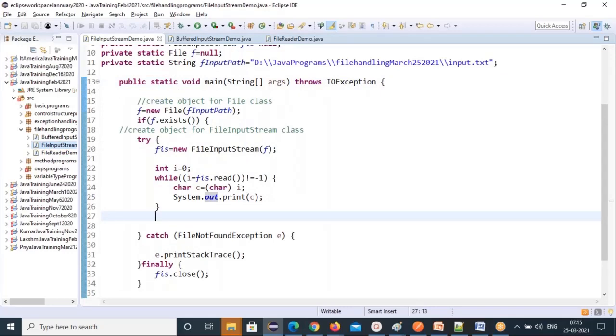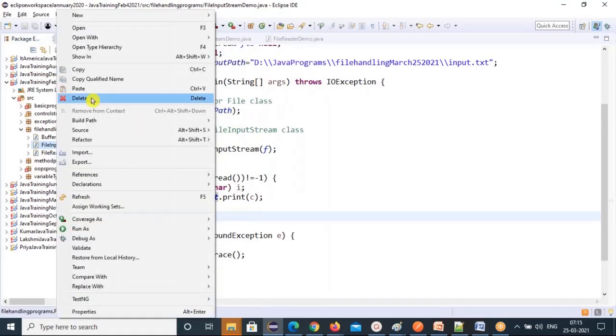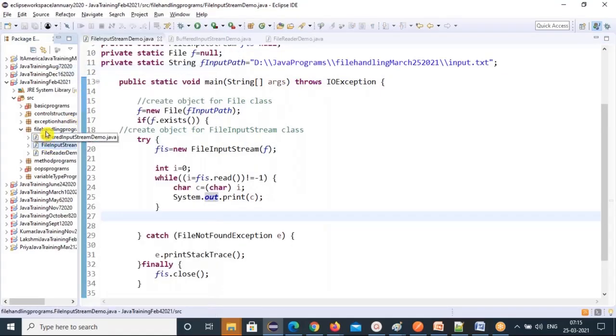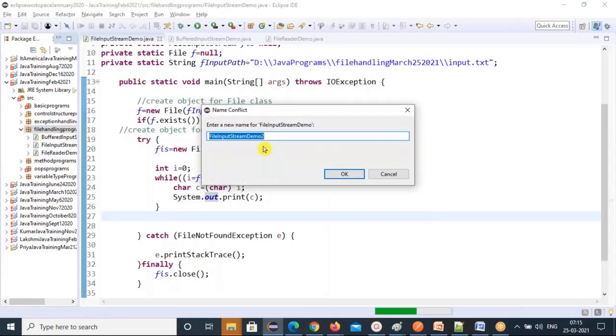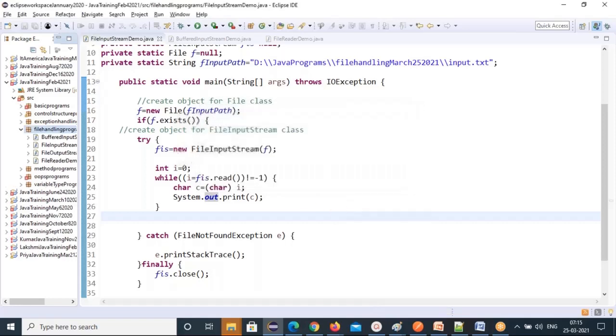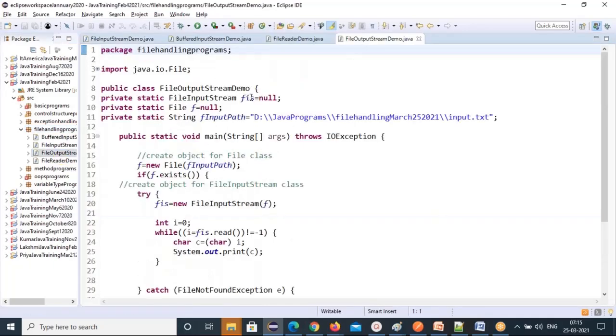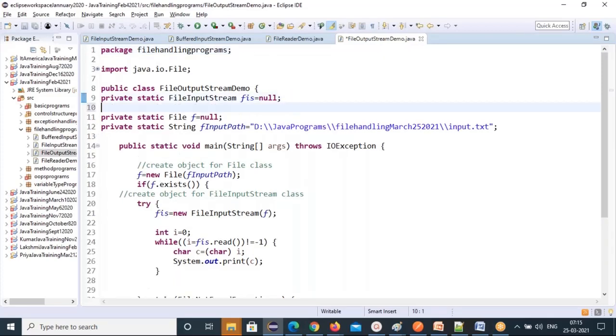Same, I'll copy this, and I'll create a file output stream. In place of file input, I'm putting file output stream. So output stream demo, file output stream demo. I'm explaining about file output stream. So go to the file output stream, and here I need an extra file output stream class.